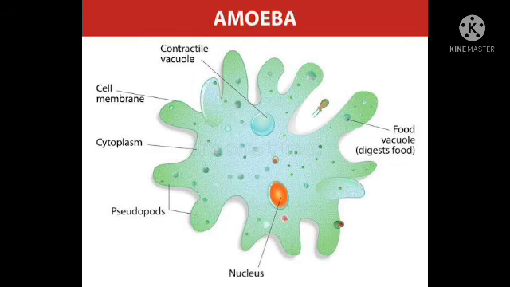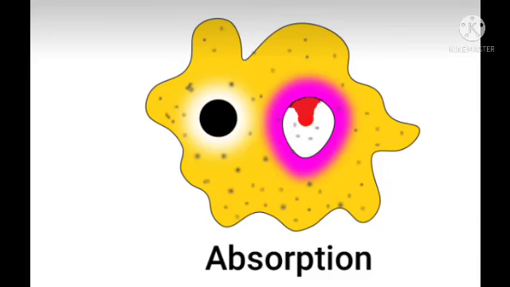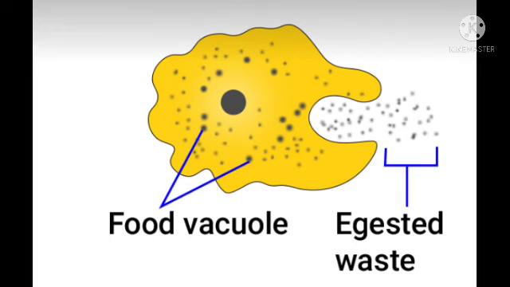The cytoplasm has many bubble-like vacuoles. The cell has finger-like projections called pseudopodia or false feet, which help it to move and capture food. When amoeba comes near a food particle, pseudopodia are produced around the food particle. The food particle is trapped in a food vacuole. In the food vacuole, the food is digested by digestive enzymes and absorbed. The undigested waste is then sent out by the vacuole.